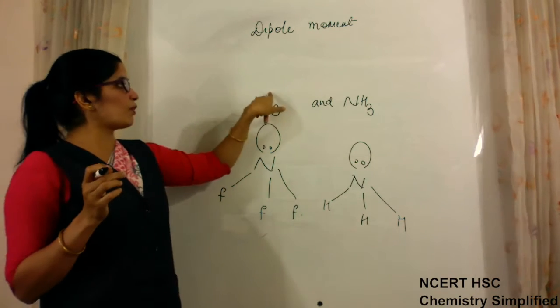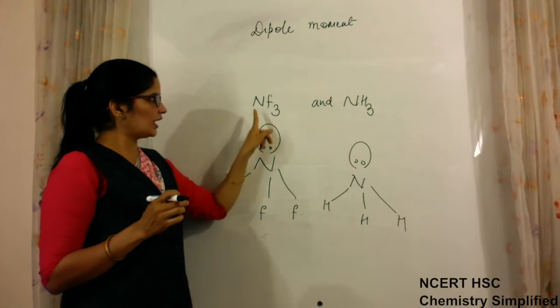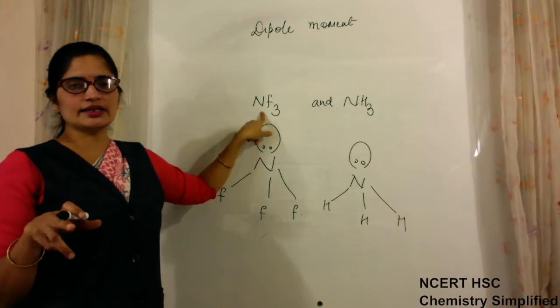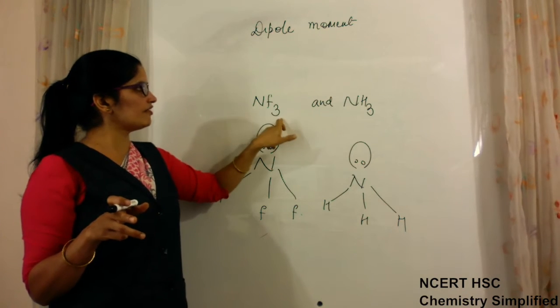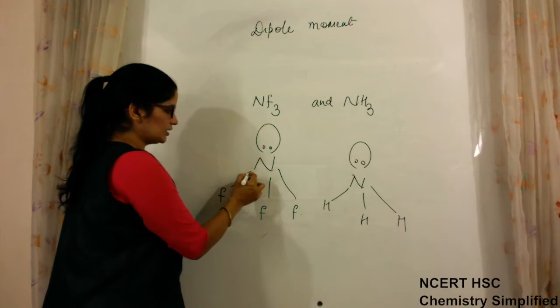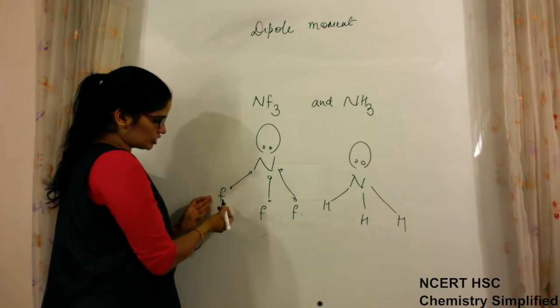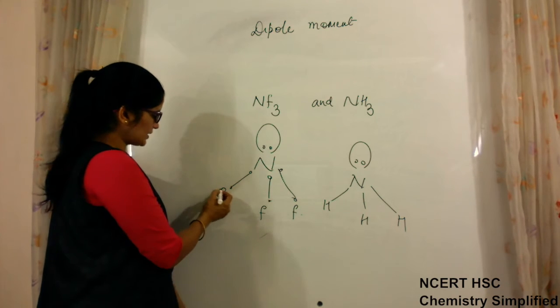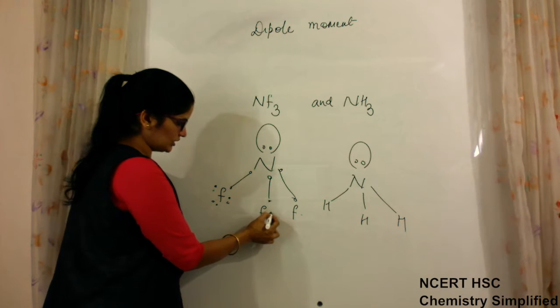Nitrogen is bonded to 3 fluorine atoms, and we know that the valence electrons on nitrogen are 5. Out of 5, 3 have made bonds, 1, 2 and 3 with fluorine, and fluorine also has valence electrons 7. So 1, 2, 3, 4, 5, 6 and 7. It is present on each one like this only.